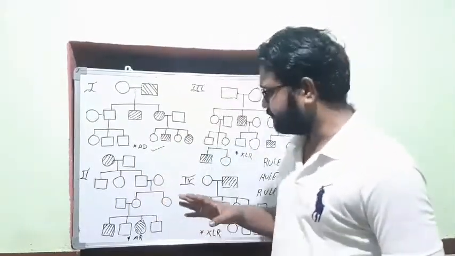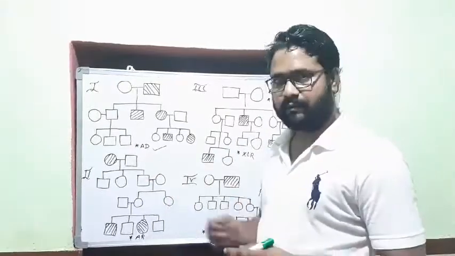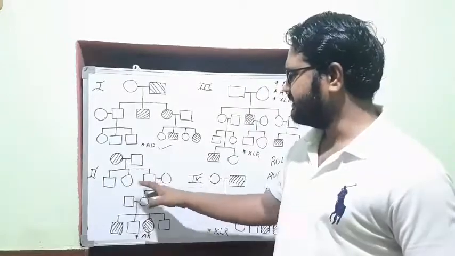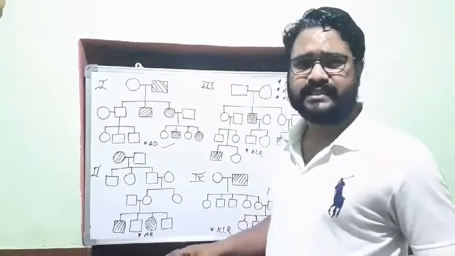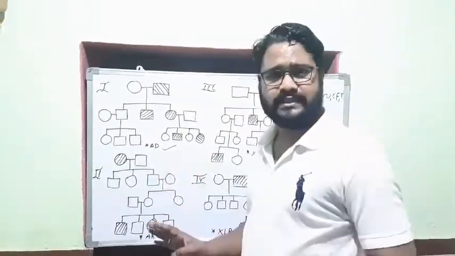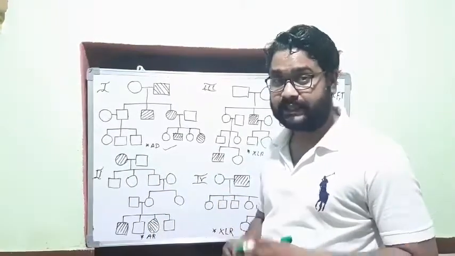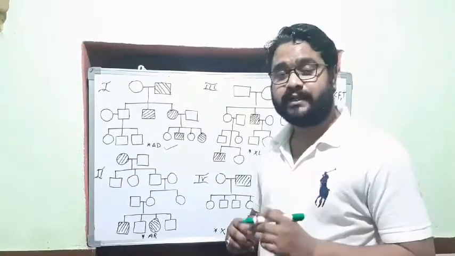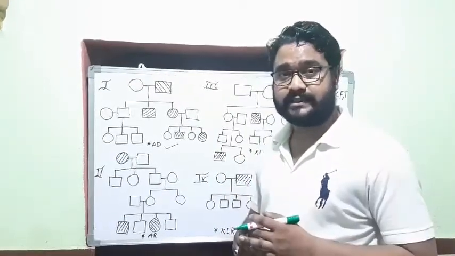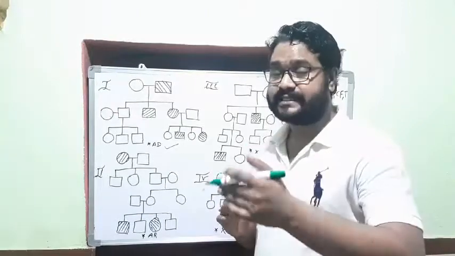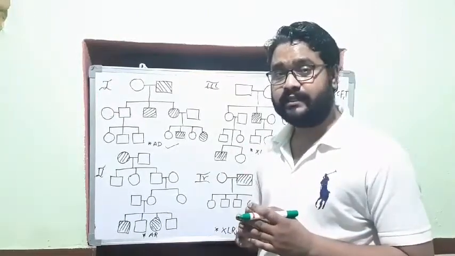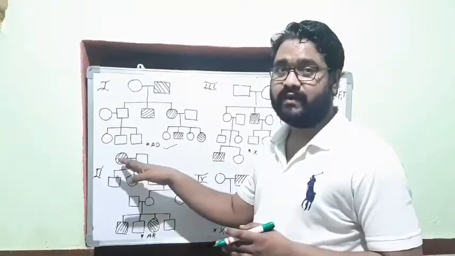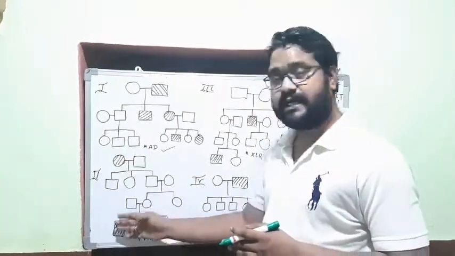Okay, now we'll go to the next problem. Just see the problem. Immediately we come to know it is skipping the generation, so it is recessive. Anyhow, it is going to be recessive because it is skipping the generation. Now we have to apply the third rule, whether it is autosomal recessive or X-linked recessive. If it has to be X-linked recessive, what is the condition? All the affected females have an affected father and all his sons are affected.